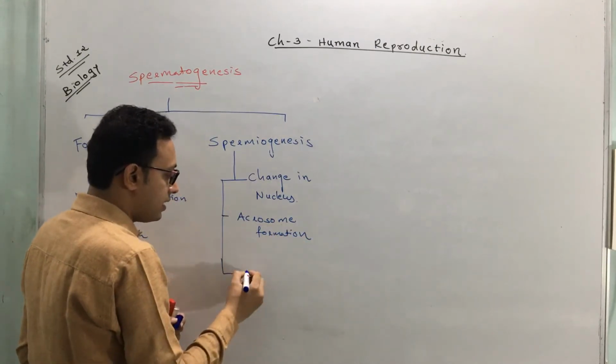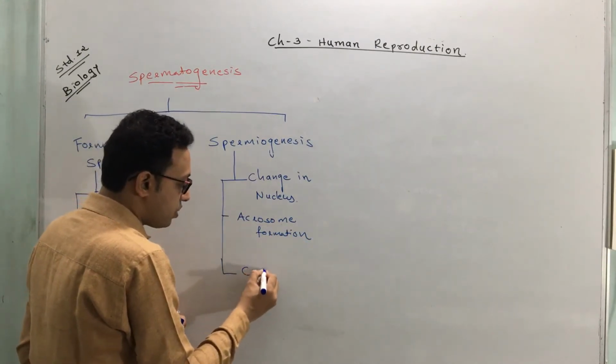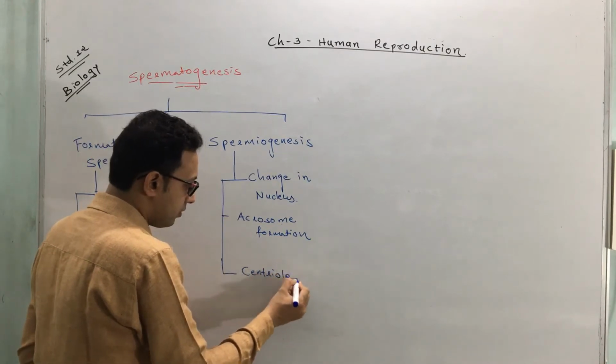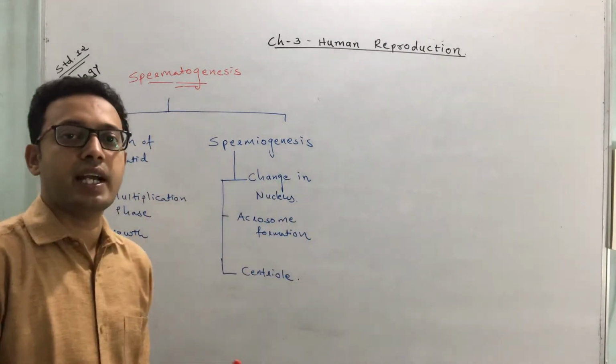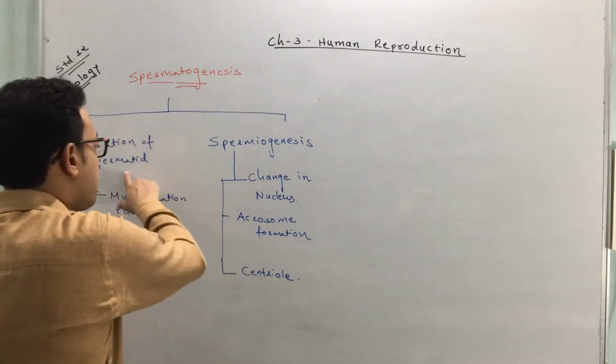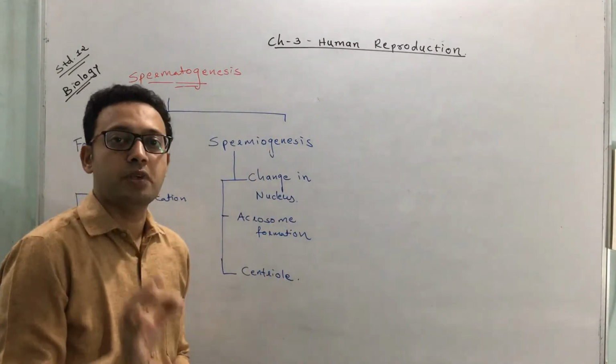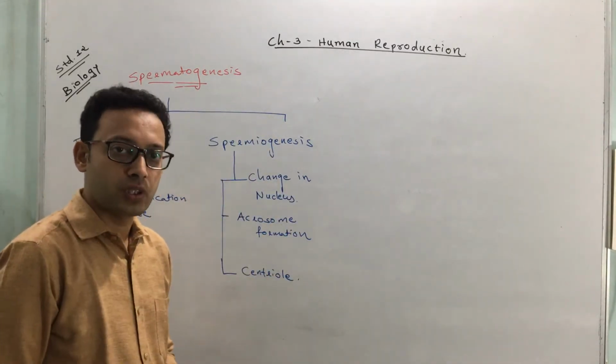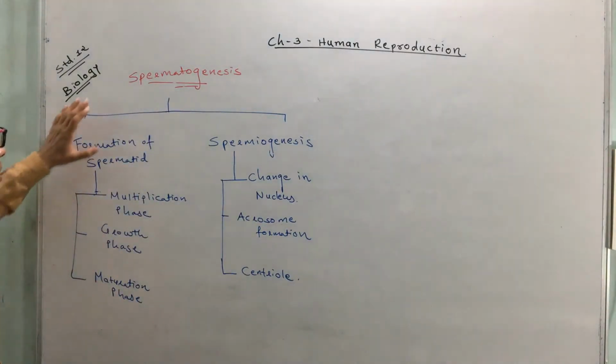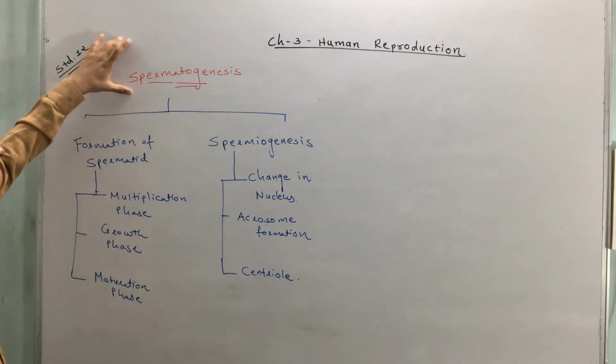And the third one is a change in, or formation of, the centriole. So these are the three changes that take place in the spermatid, and ultimately a sperm is going to be produced. I again repeat, what are the different phases?